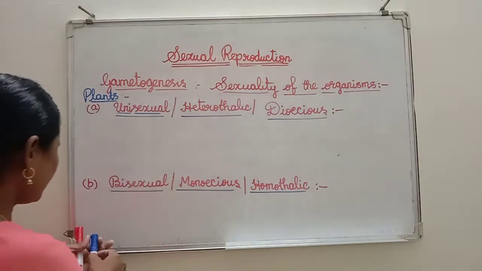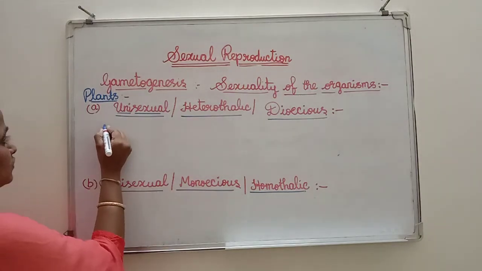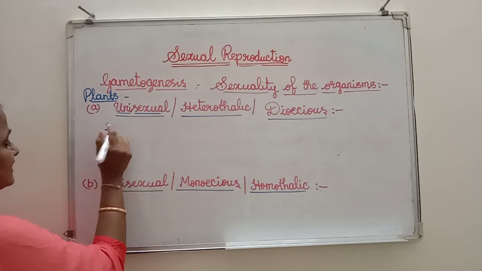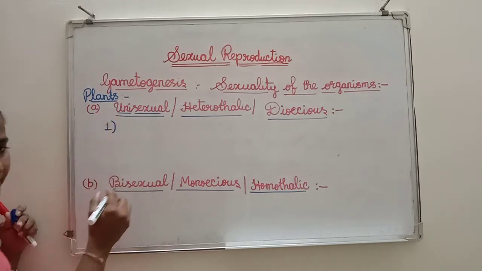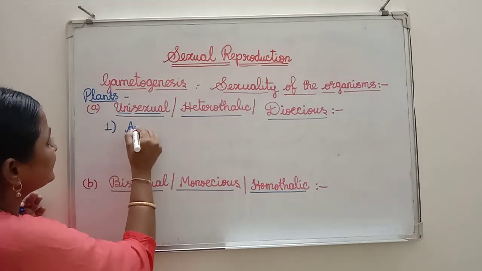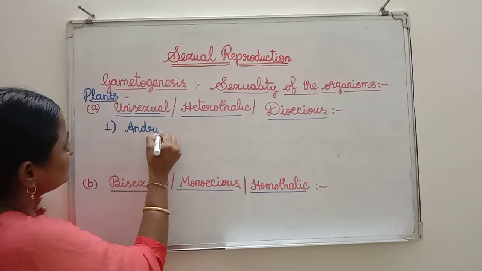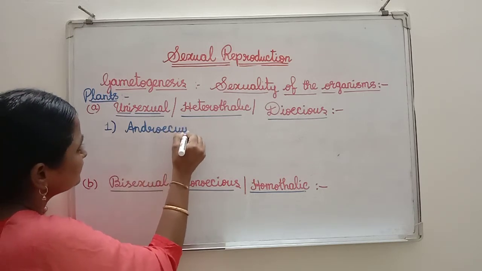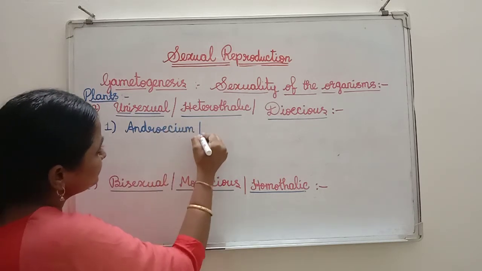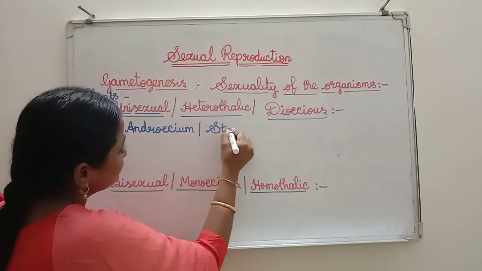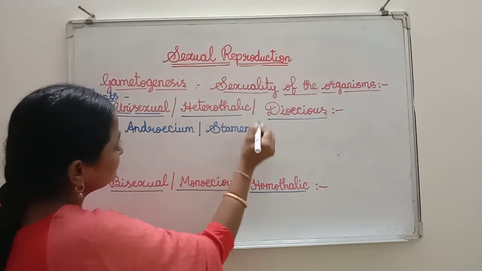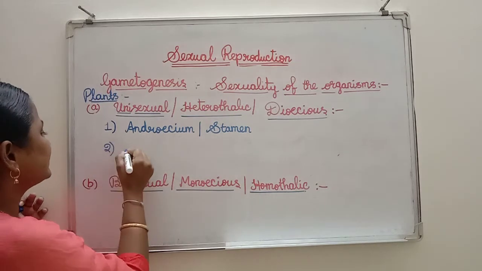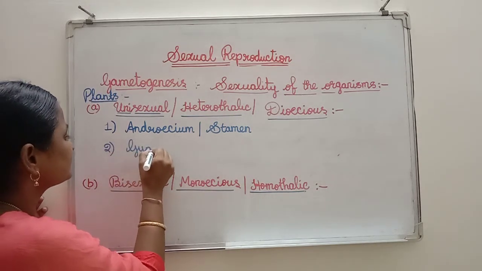See, first we will write what are the reproductive organelles present in the flower. One is androecium, or stamen. Next, second one is gynoecium.